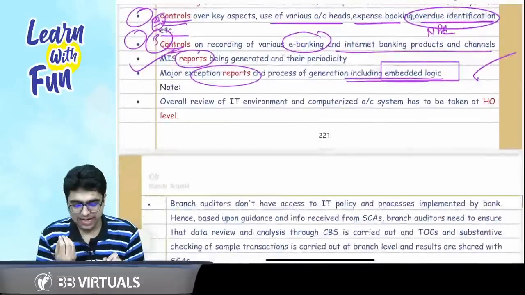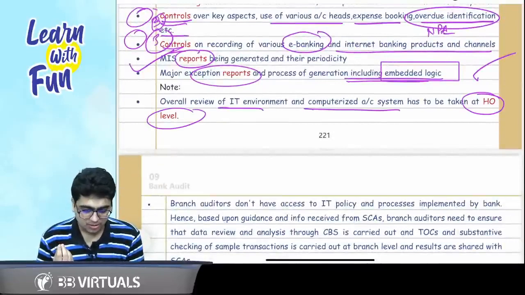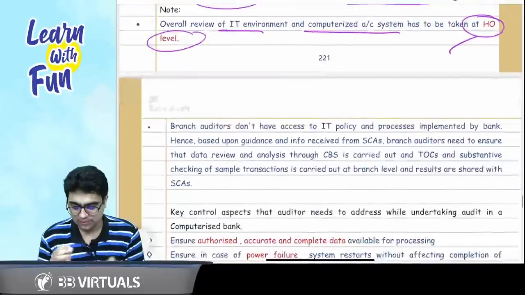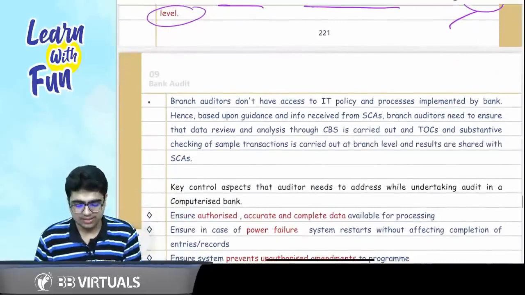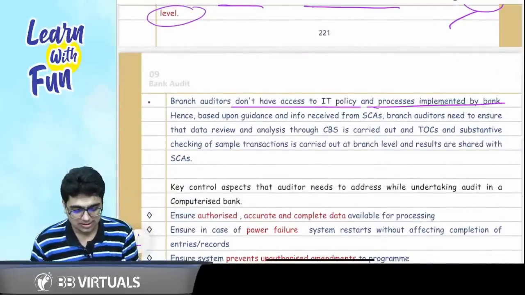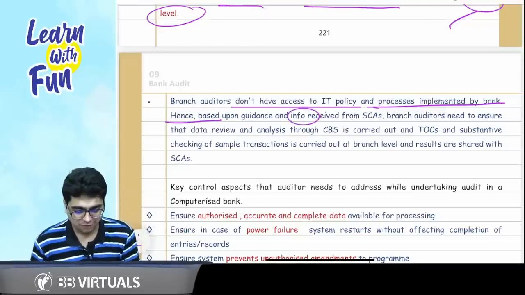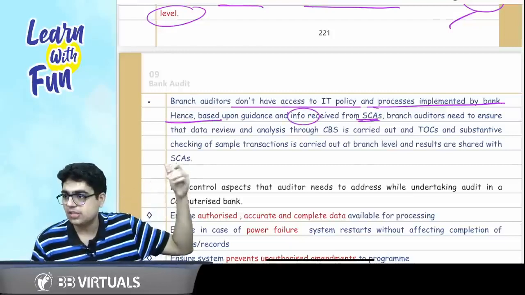Sir, at what level will the review of IT environment and computerized accounting system take place? At the head office level. Branch auditors generally don't have access to the IT policy. Branch auditors don't have access to such policies and the processes implemented by the bank. Hence, they have to rely on the information received from the statutory central auditors.